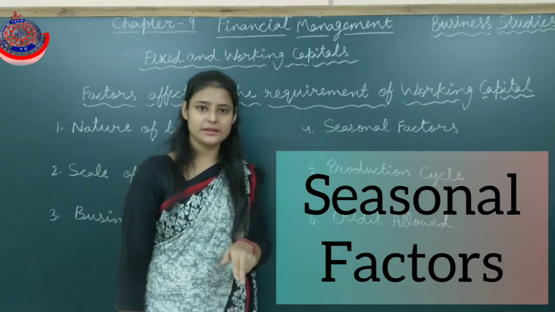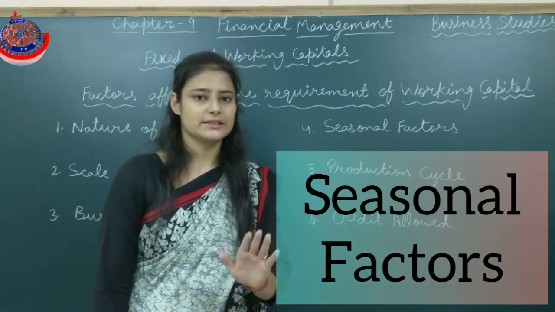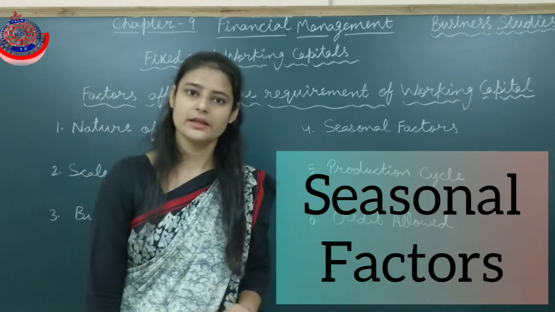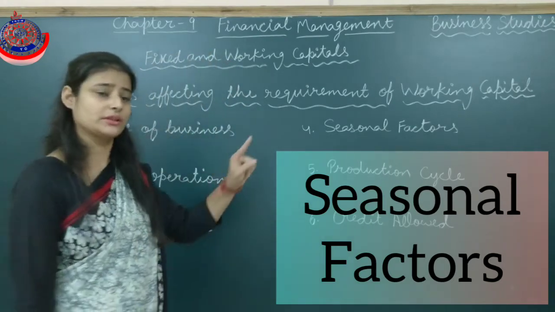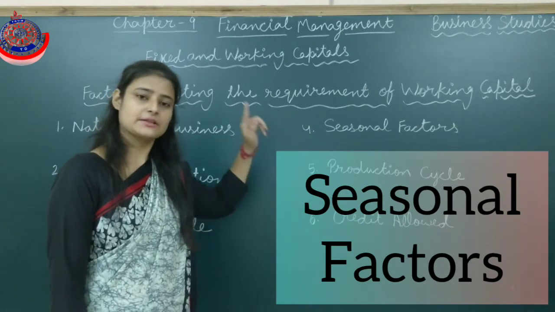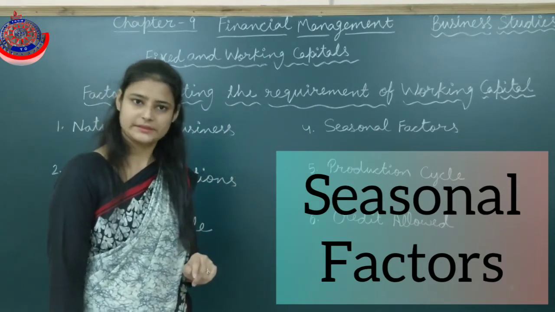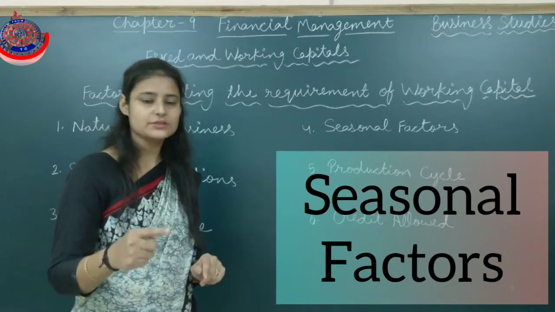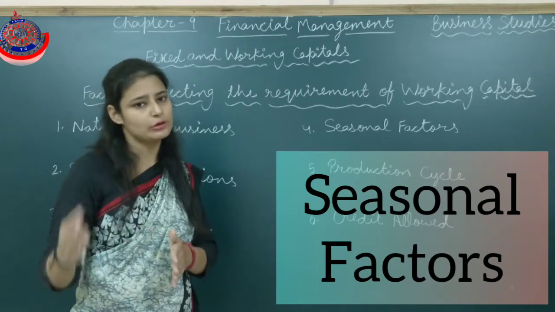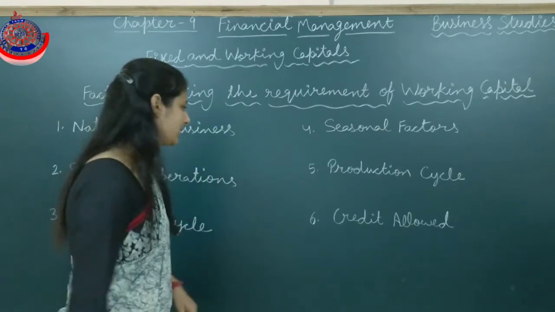But in the lean period, when there is no demand for the product, there is a need for less working capital. So it depends on the season of the good. Clear? The requirement of working capital also fluctuates with the change in season.